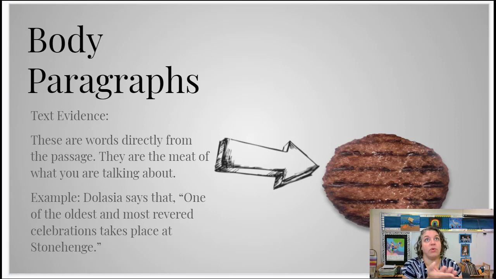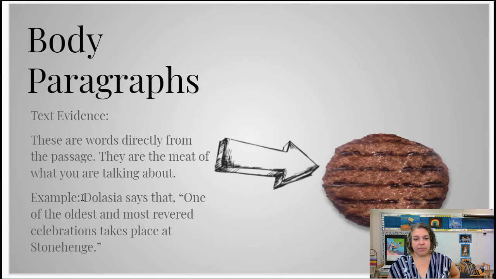So just like when you're ordering a slider, you decide, what do you want first? Do you want a burger? Do you want a chicken slider? Do you want a pulled pork slider? So those things we need to decide, and that is the text evidence. That's the meat of the essay. It's what you're talking about.